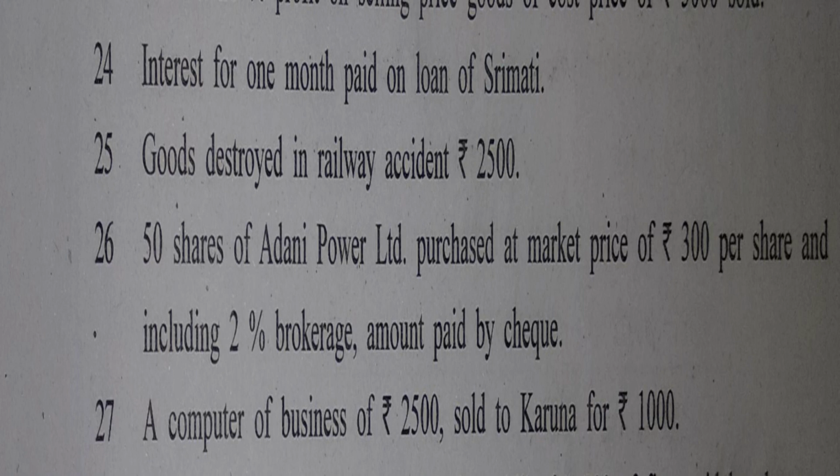50 shares of Adani Power Limited purchased at market price of 300 per share and including 2% brokerage amount paid by check. One thing is clear, payment is by check, so simply bank is giver. Bank account will be credited. Purchase of shares is an investment. Investment is an asset. Asset is real account. Asset is always having debit balance.